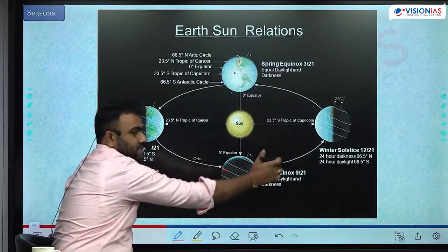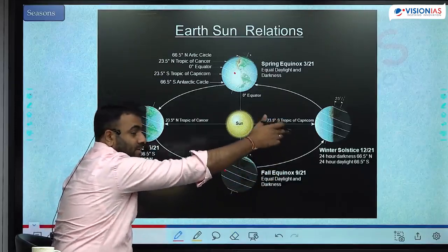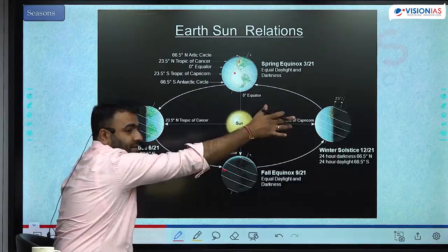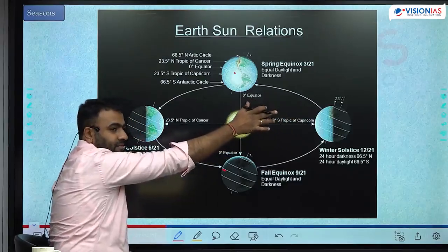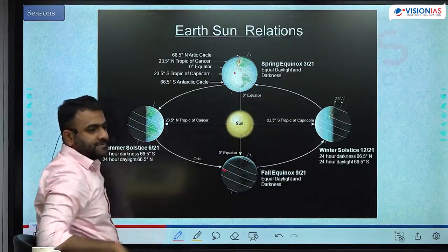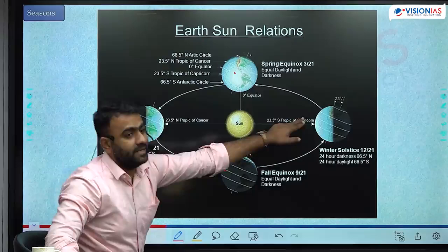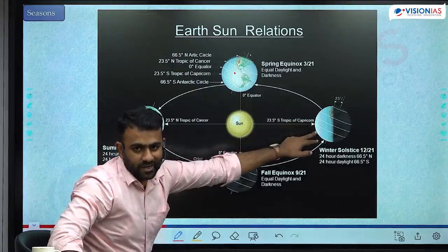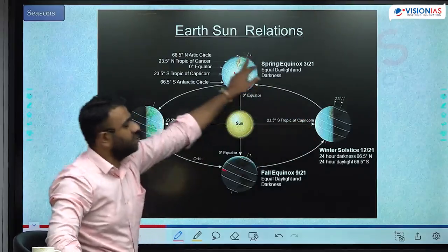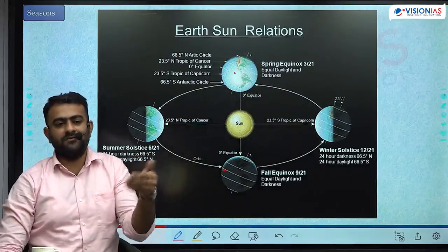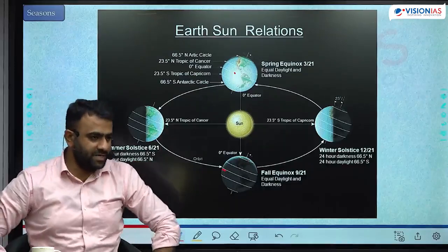From here, it starts to decrease further. Because in the winter, if it is 14 hours of day, there will be 14 hours of night. Right? Then only there is 10 hours of day. Gradually it decreases, reaches the least duration of the day and lowest intensity of sunlight, and then comes back here. That is how it changes. Every subsequent day, length of the day varies, intensity of sunlight varies.